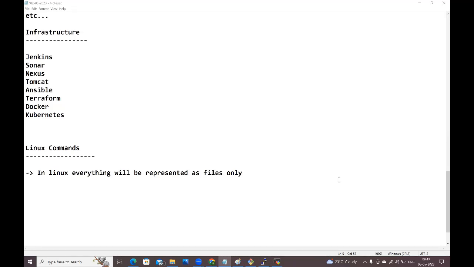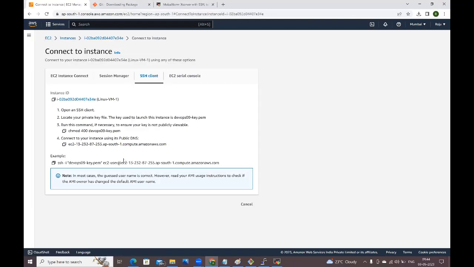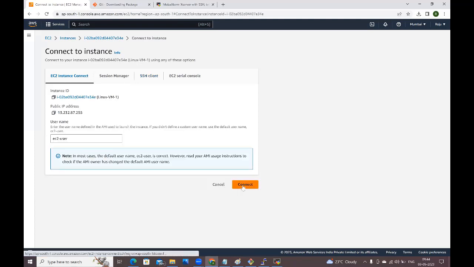I created my account in AWS and launched the instance. Above the instance, there is a button named Connect. Without a client, can I connect directly? Directly online also we can connect. Click on this Connect, and without using the SSH command, go to EC2 Instance Connect. Here also you can connect directly. An online URL will be generated, and through the browser you can connect like this.